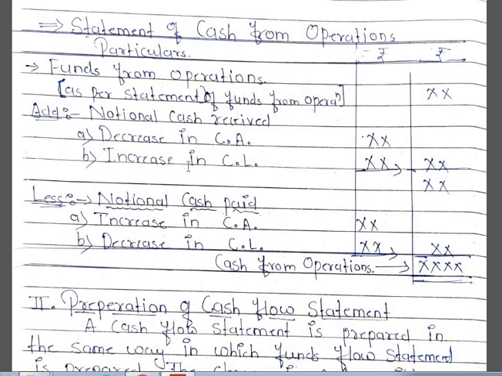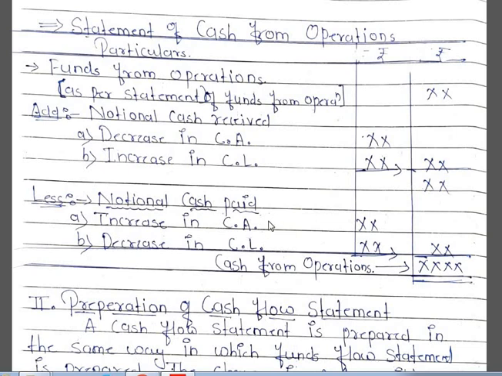Therefore we take increase in current liabilities as cash received. From that, notional cash paid we have to deduct, that is, increase in current assets and decrease in current liabilities will be considered as notional cash paid. So when you make bills payment, your bills payable will get reduced, so that is a decrease in current liabilities.